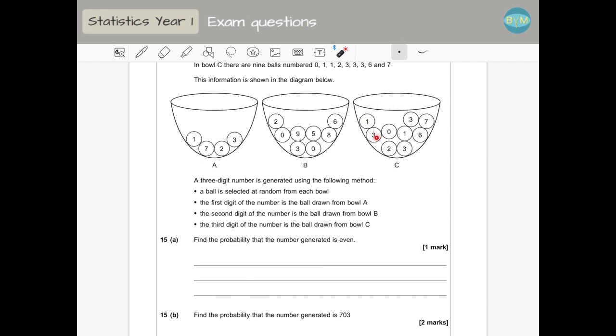So we only have to look at the last number. If it's divisible by 2, the whole number will be divisible by 2. Here we have 0, 2, and 6. Those three are divisible by 2. We have 3 possibilities, 0, 2, or 6, out of 9. So 3 out of 9, which is 1/3. That's the probability of being even.